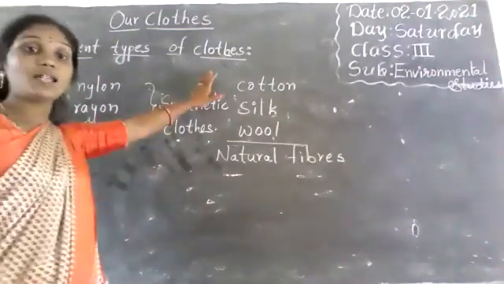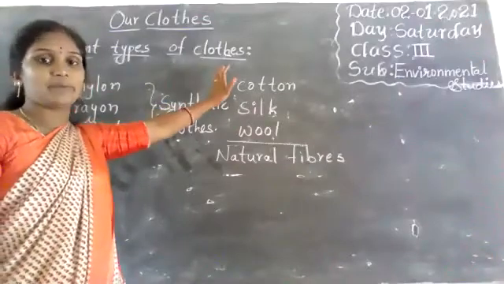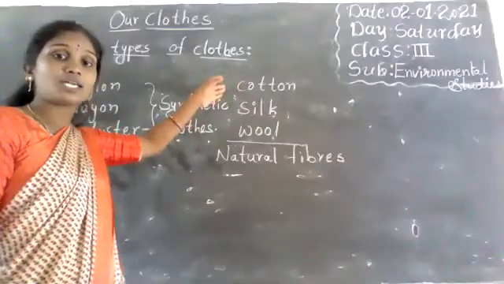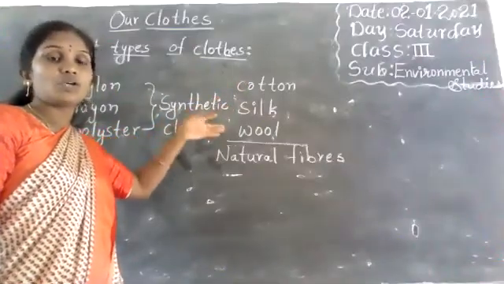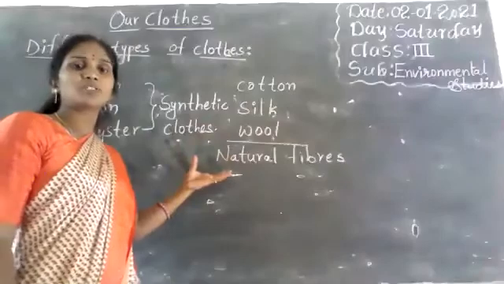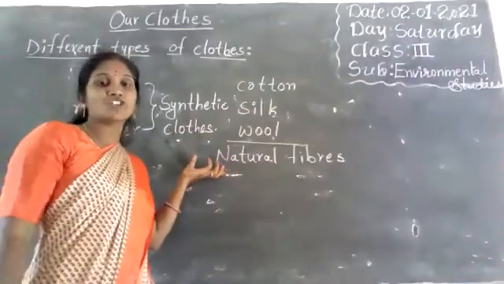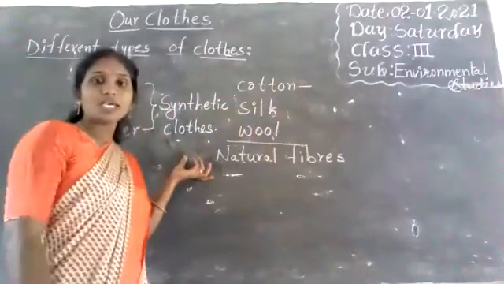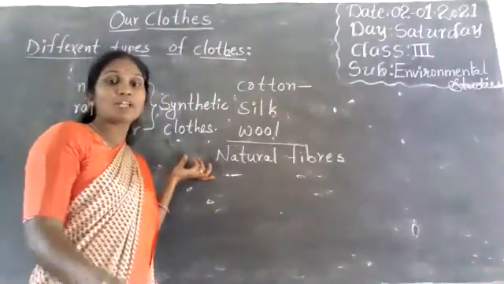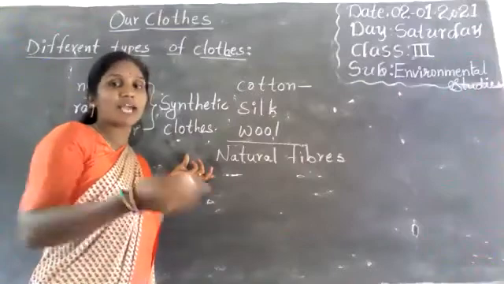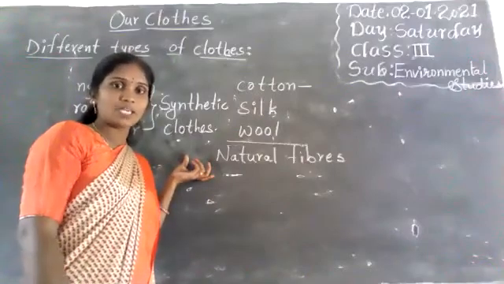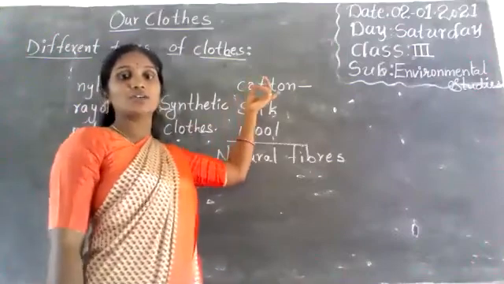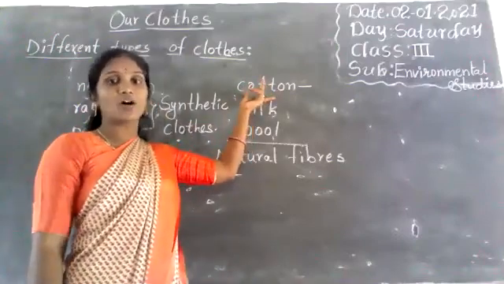Here, see, these are natural fibers, meaning natural cloths. What are they? Cotton, silk, wool. These are natural fibers, meaning they come naturally. See here, cotton. Yes, we get cotton from the cotton plant. Plants are natural things, so we get it from natural things. So it is a natural cloth.